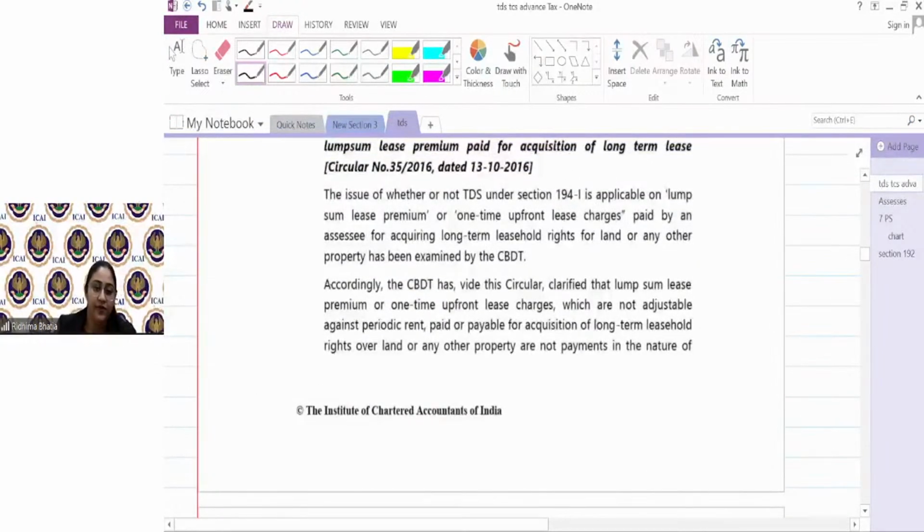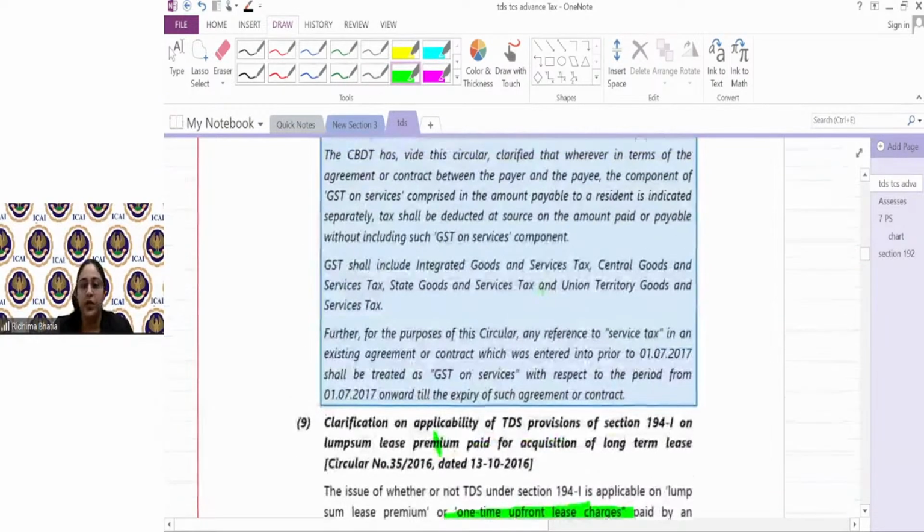So whatever the upfront lease charges which you are paying as a one-time lease charge, उस पे guys TDS is not required to be deducted. Annually, monthly, whatever lease payments are going on, obviously that would require tax deduction at source. But for lump sum leases, if you're making some type of one-time payment or upfront lease payment, उसपे TDS is not required to be deducted.